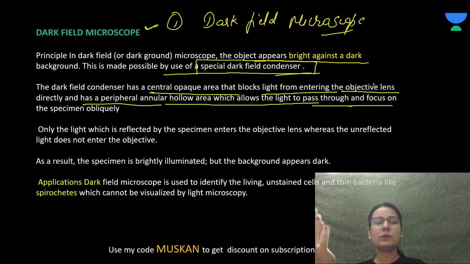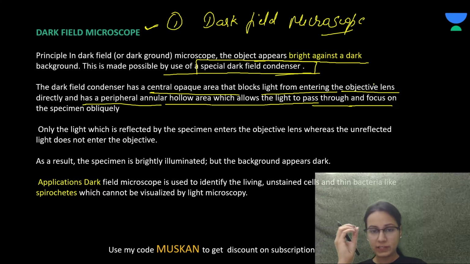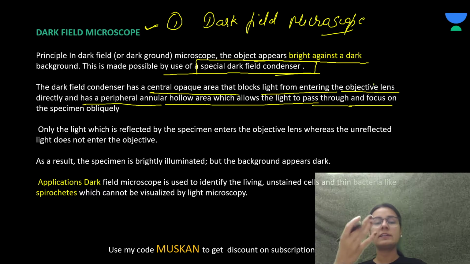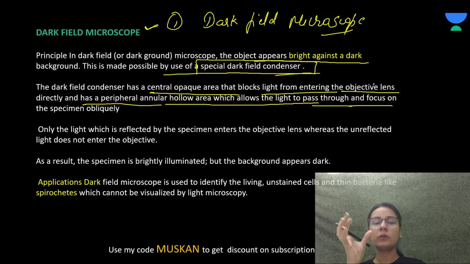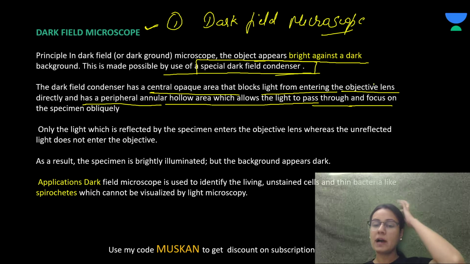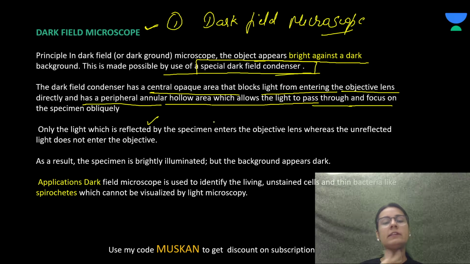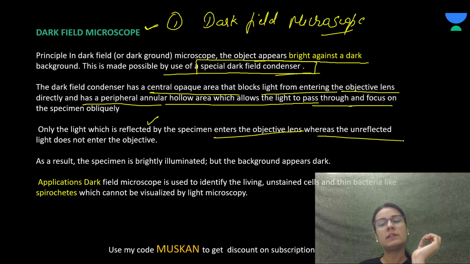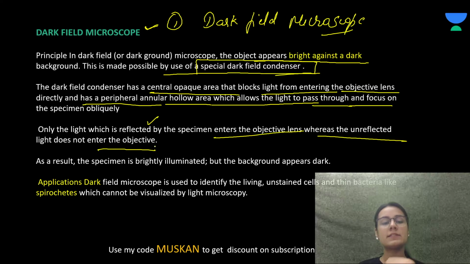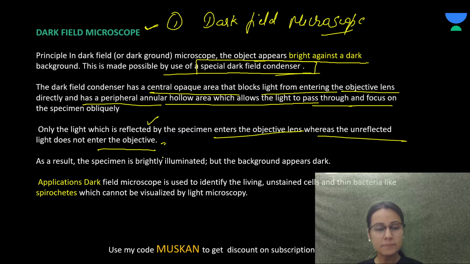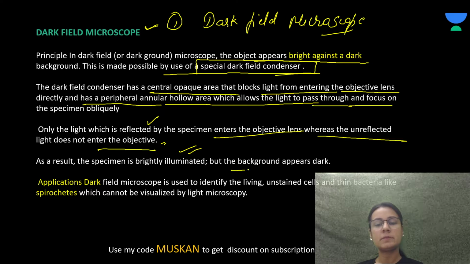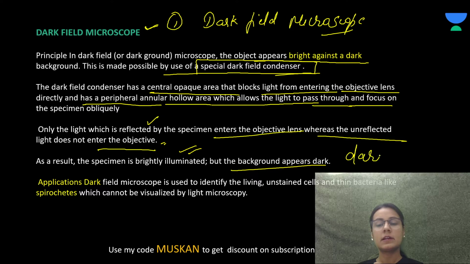So in the dark field microscope, the object appears bright against the dark background because we are blocking the light through the condenser, and allowing the light to pass through and focus on the specimen obliquely. Only the light which is reflected by the specimen enters the objective lens, whereas the unreflected light doesn't enter the objective lens. As a result, the specimen is brightly illuminated, but the background appears dark.